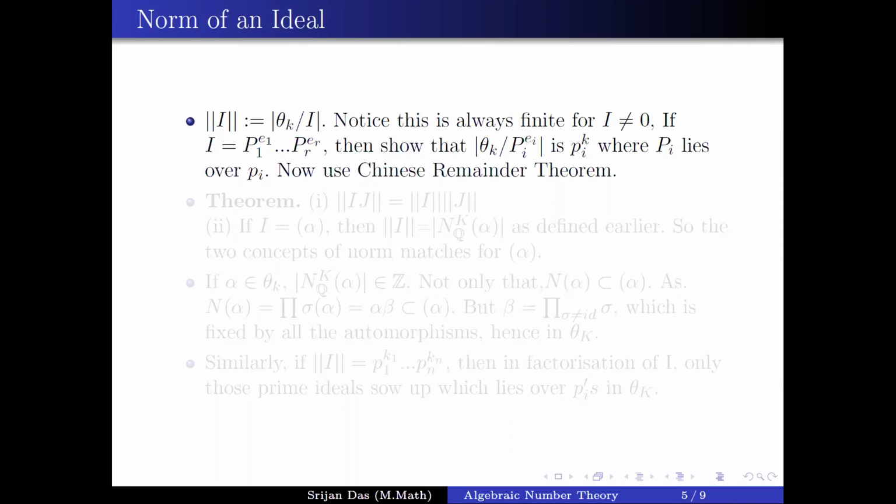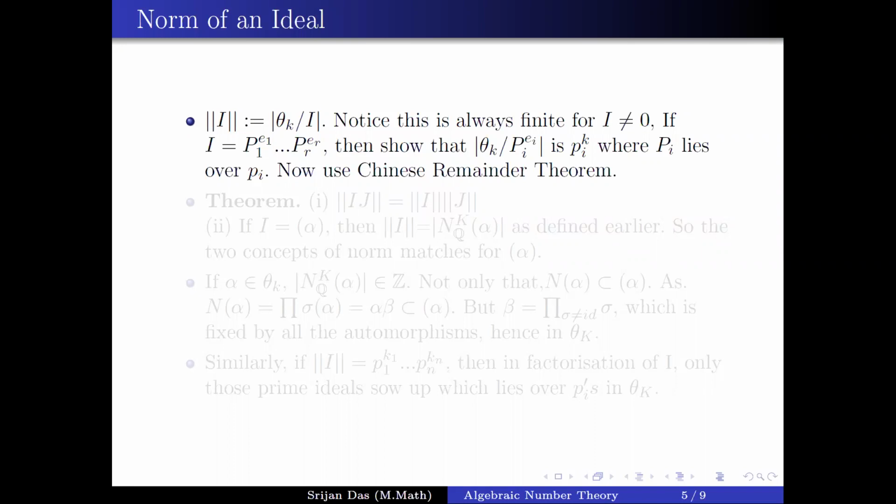The norm of an ideal I is defined to be the size of O_K mod I. And this is finite. Here is a sketch of the proof of why the norm is even defined. As it is a Dedekind domain, you can always factor I as p1^e1 through pr^er. Then you apply the Chinese remainder theorem, and you can see that O_K mod I splits as a direct sum of O_K mod pi to the power ei.